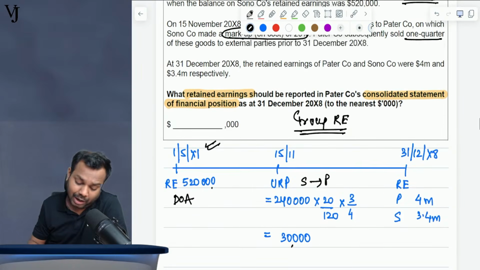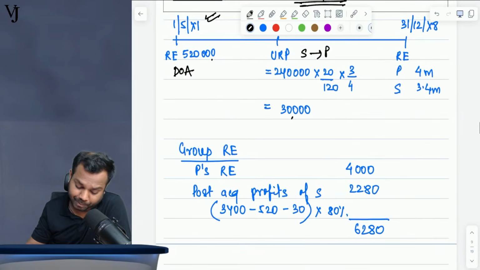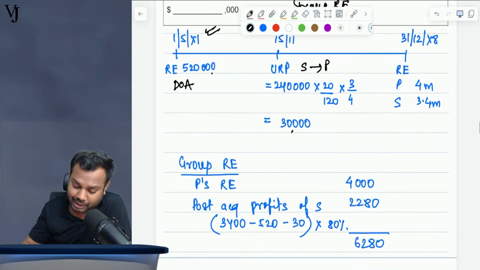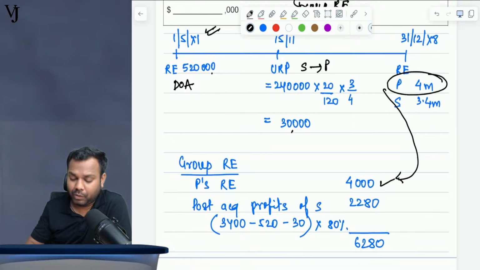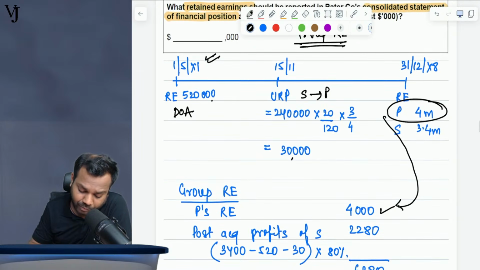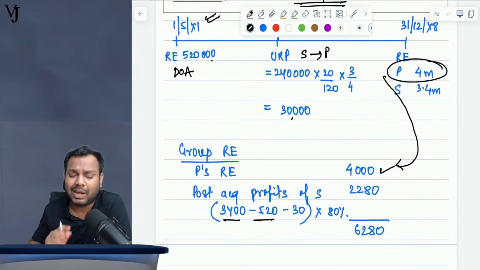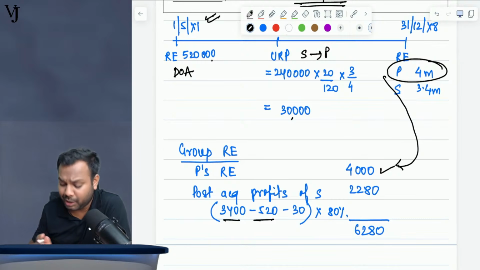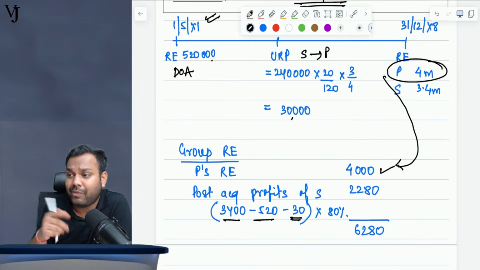Now what are the retained earnings at the end of the year? 4 million and 3.4 million. So what is the Group RE? First of all, let's take the entire balance of the parent as it is. Now for the subsidiary, let's take the movement. What is the movement from 520 to 3.4? So 3400 minus 520 is the amount of profit made during the year, out of which 30 is the amount of unrealized profit. Since this unrealized profit was from subsidiary to parent, I will adjust it here.